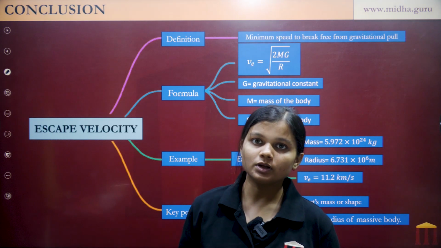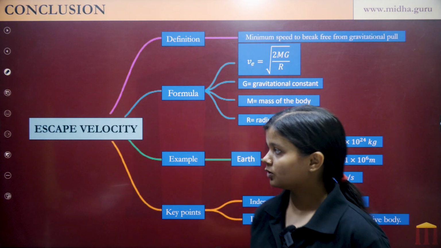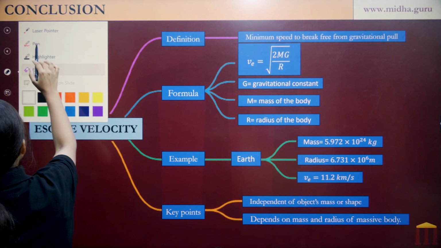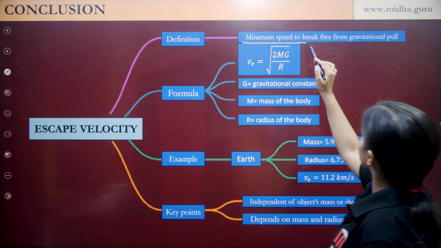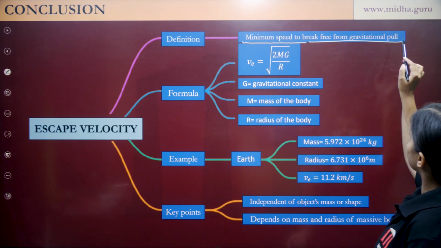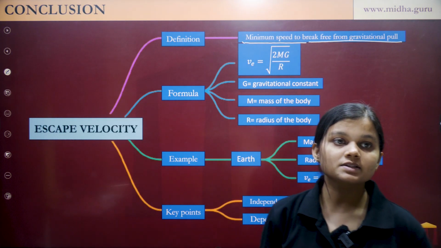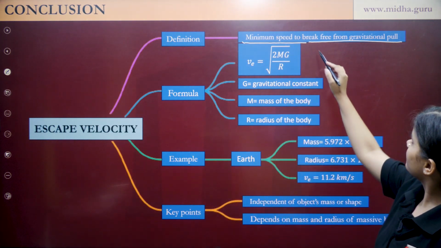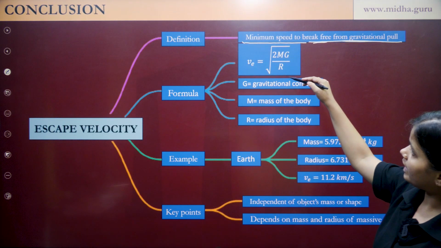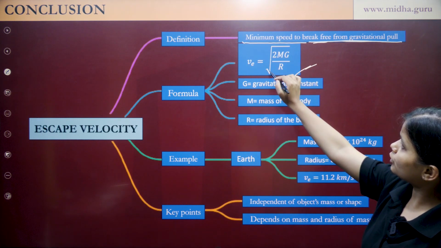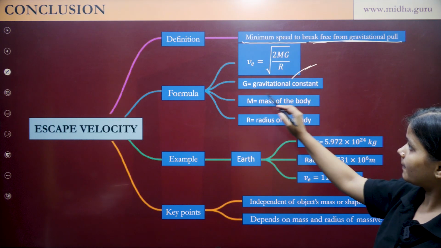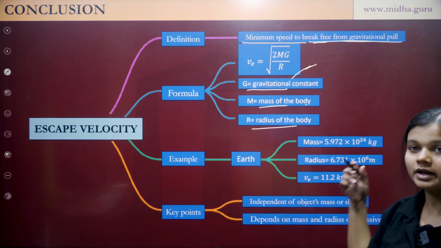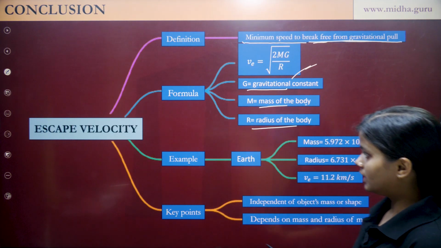Now let's conclude what we have learned today. The very first thing is escape velocity. So what is escape velocity? Escape velocity is the minimum speed that is required to break free from gravitational pull, and its formula is root over 2GM upon r, where G is the gravitational constant, M is the mass of the body, and r is the radius of the body, for any body, right?